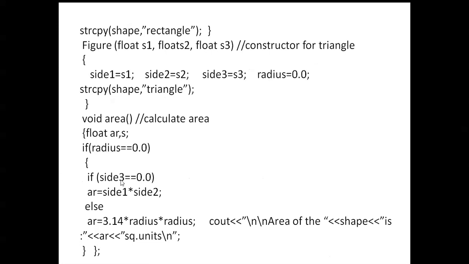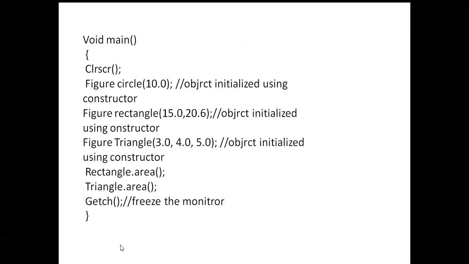Okay, you can see area is equal to area, nothing but here AR is equal to side 1 into side 2, else AR is equal to 3.14 pi r square. Pi r square is nothing but pi into r, square units. Okay, those are printed there.